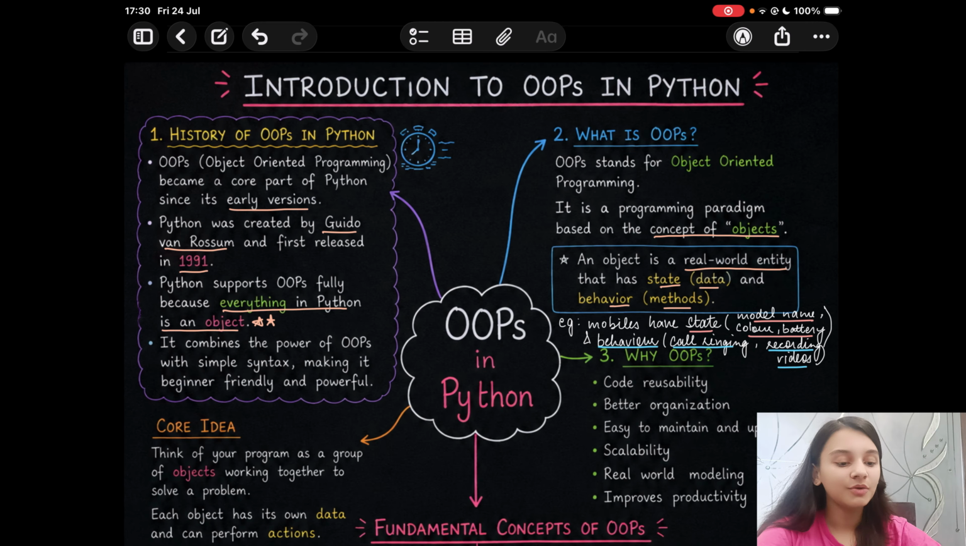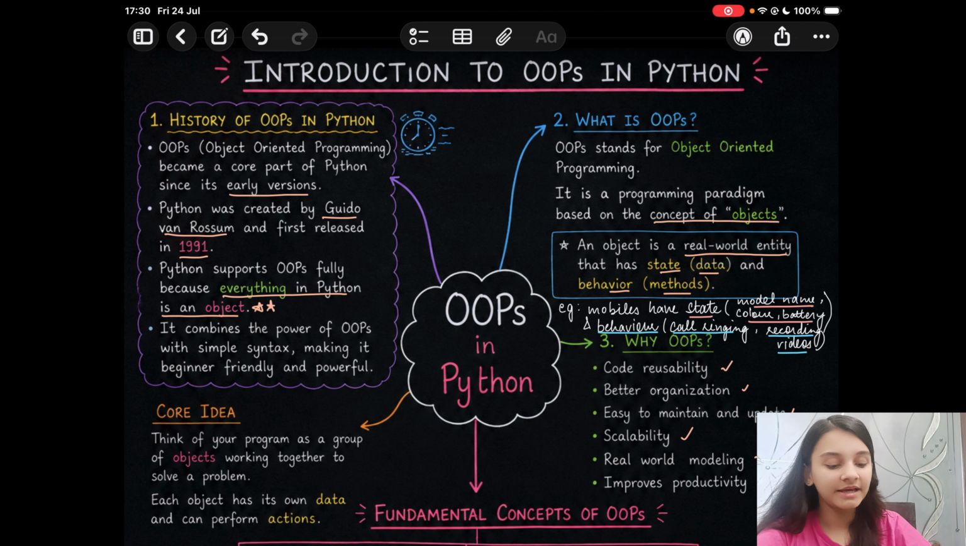Now, why OOPS? OOPS helps in code reusability, better organization, it is easy to maintain and update, scalable, real-world modeling, and improves productivity. So the core idea behind OOPS in Python was, think of your program as a group of objects working together to solve a problem. Here each object has its own data and can perform actions, right? So this led to the foundation of OOPS.